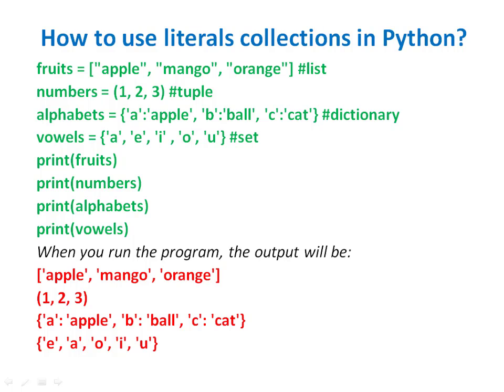For example, fruit contains the strings apple, mango, orange, which is a list. Numbers contain 1, 2, 3, which is a tuple. Alphabet is equal to A apple, B ball, C cat, which is a dictionary, and vowels A, E, I, O, U, which is a set. When we print the values of fruit, numbers, alphabet and vowels, the outcome is as shown below.